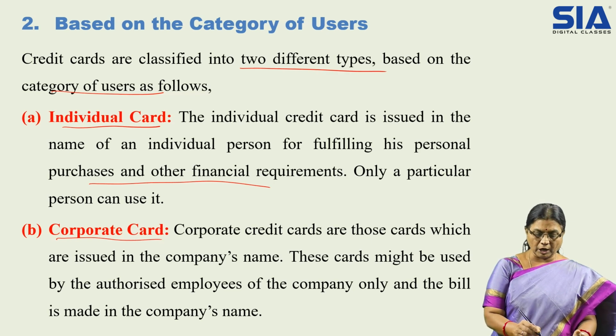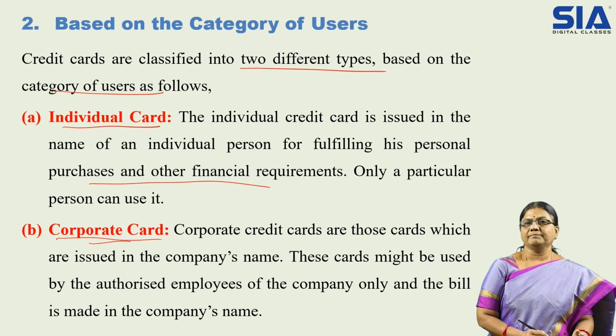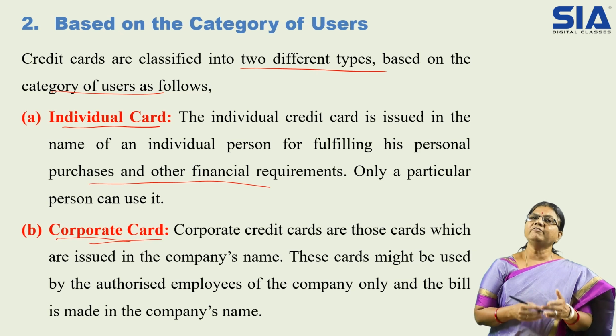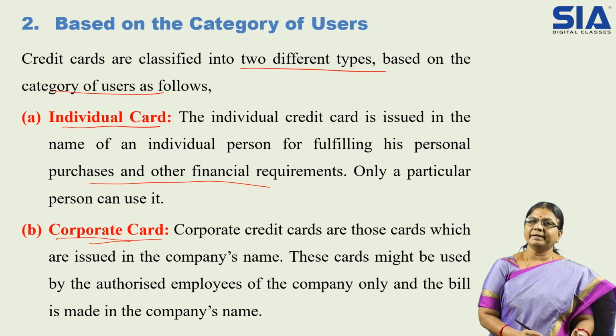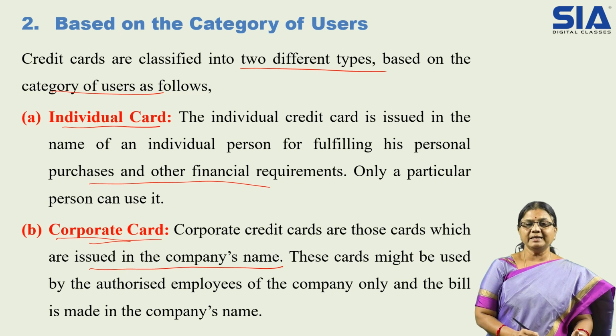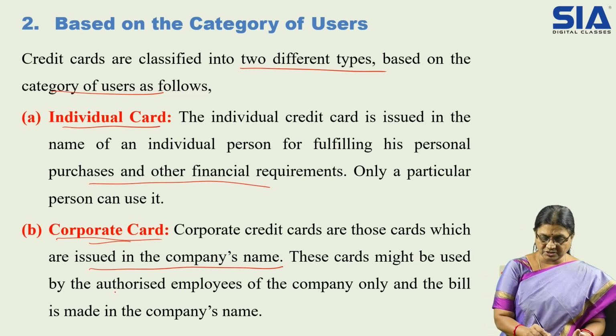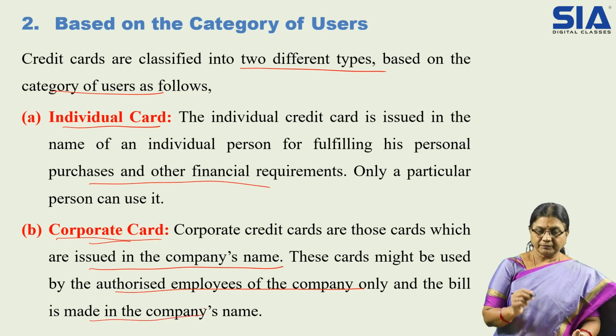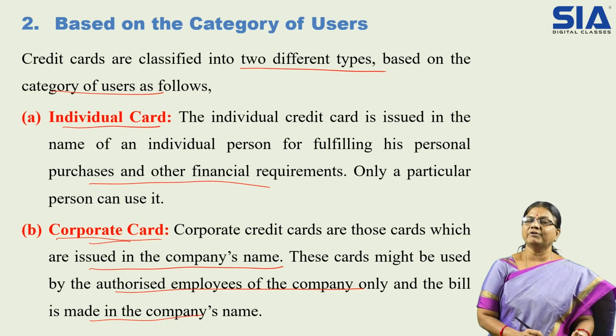Whereas the other category is corporate card. Corporate means some company, some organization, entity. So here, on behalf of the organization, a person or an employee will be authorized to use that card on behalf of the company. He will be operating or processing that card for making the payments and other financial transactions. So corporate credit cards are those cards which are issued in the name of the company, and these cards might be used by authorized employees of the company only, and the bill is made. So whatever bills have to be paid, for those payments that card will be used.